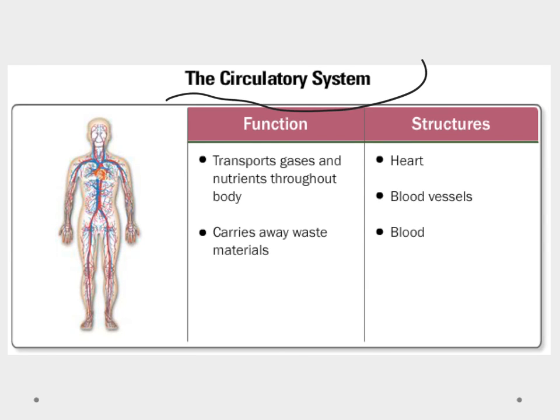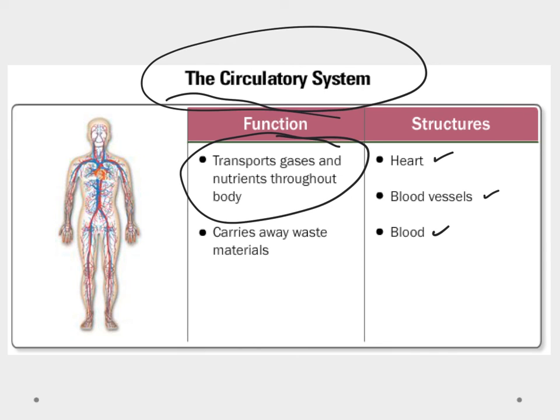Okay, so real quickly in summary, the circulatory system, we talked about the heart and what it does, and it's basically just a pump that keeps the blood flowing through it. We talked about the blood vessels, which are the passageway through the body that the blood flows, and then we talked about the blood and its components itself. And we talked about what the circulatory system's main purpose is, and that's to transport gases and nutrients throughout the body, and it also helps carry away the waste materials. So when we're talking about transporting gases, it's taking oxygen to the cells for cellular respiration and bringing the carbon dioxide back. It's also how we get nutrients to various parts of the body.